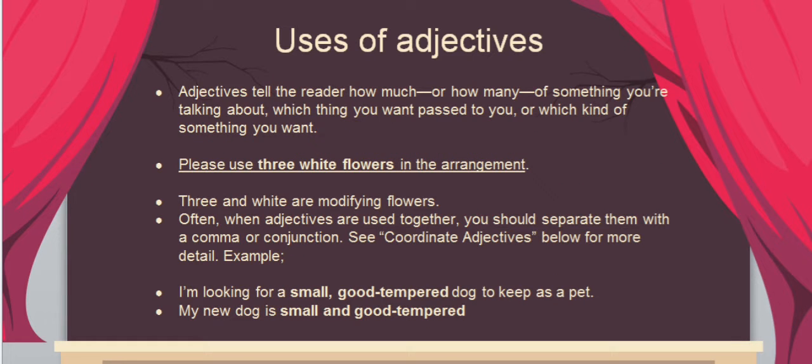Use of adjectives. Adjectives tell the reader how much or how many of something you are talking about, which thing you want to pass to you, or which kind of something you want. Example: please use three white flowers in the arrangement. The three and white are modifying flowers. Often when adjectives are used together, you should separate them with a comma or conjunction. See coordinate adjectives below for more details. Examples: I'm looking for a small, good-tempered dog to keep as a pet, and my new dog is small and good-tempered.